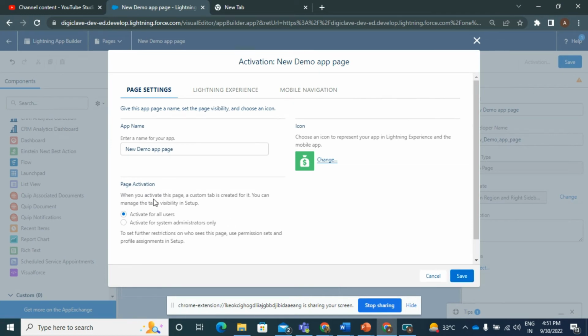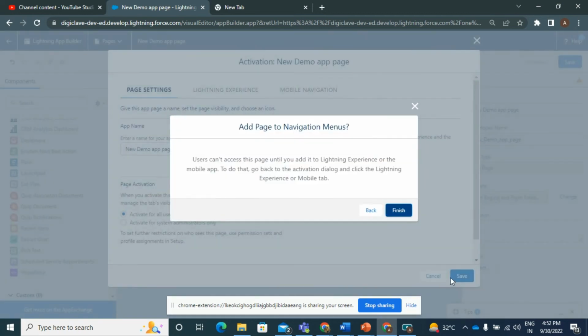And when you activate this page, a custom tab is created for it. You can manage the tab visibility in the setup. Activate for all users, or activate for system administrator only. So I activate for all users and save it.